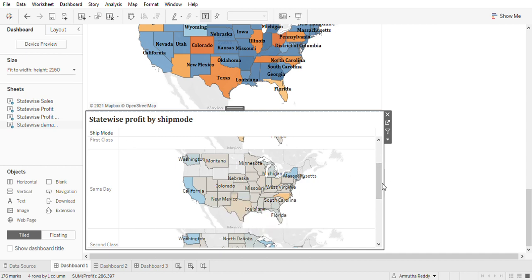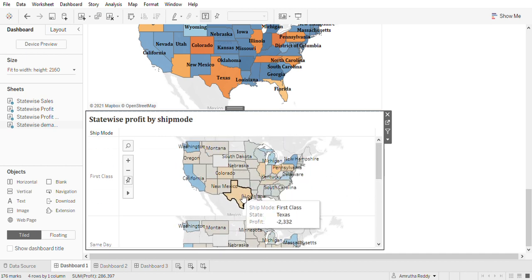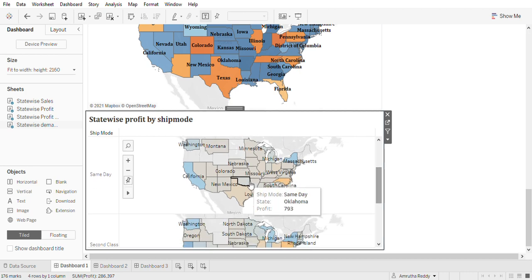Let us compare the profits here. The profit here for first class is minus 2,332, whereas for same day it is at minus 860. So yeah, if we want to use a ship mode for Texas, then we can go with same day. So that is about the first dashboard.